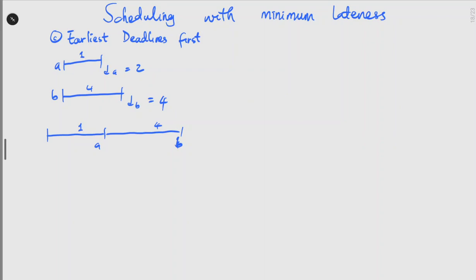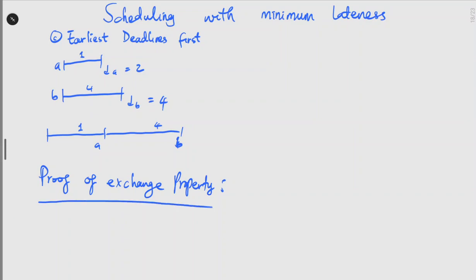We are going to be proving this by writing a proof of exchange property. Let's say a greedy algorithm. This is our greedy algorithm.